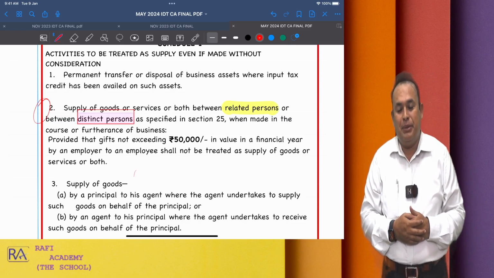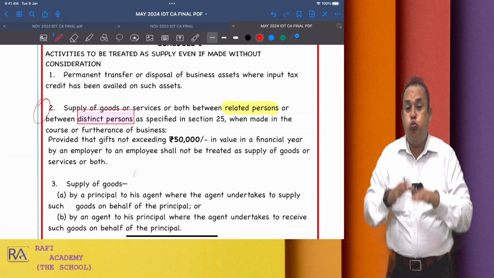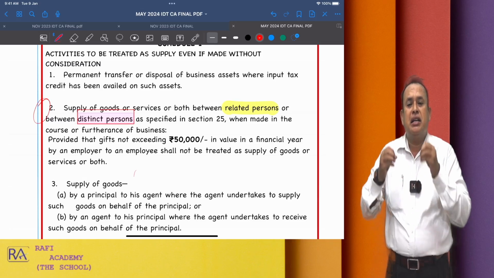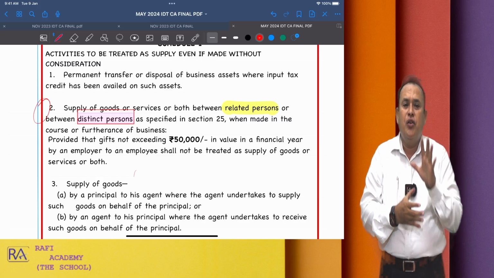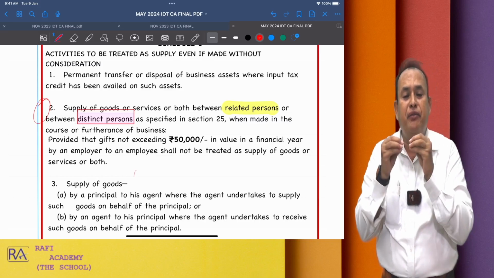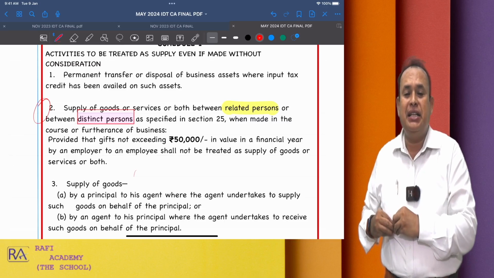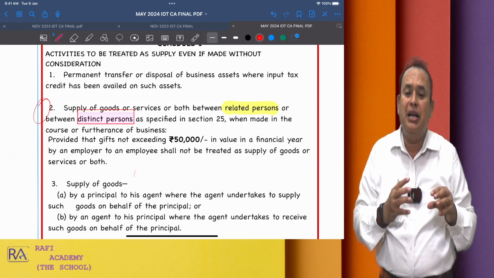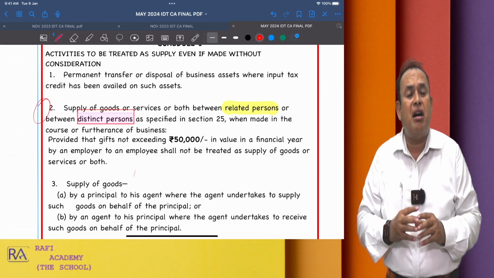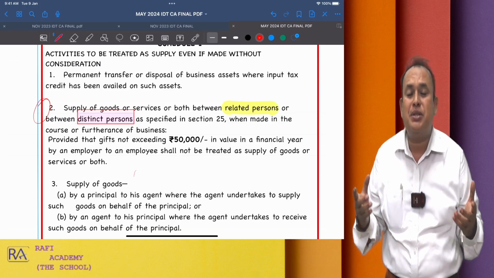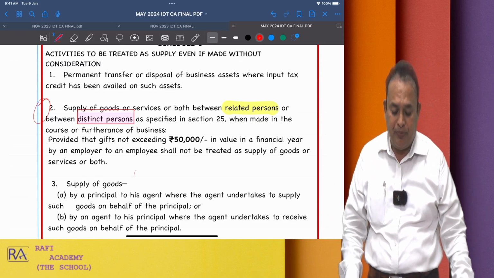Further presenting here, my dear sir, provided that gift not exceeding 50,000 in value in a financial year by an employer to an employee shall not be treated as supply of goods nor supply of services or both.